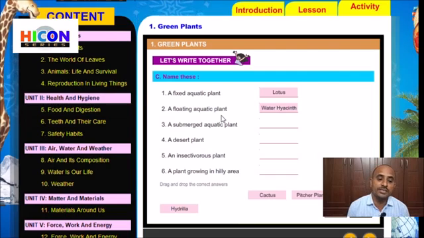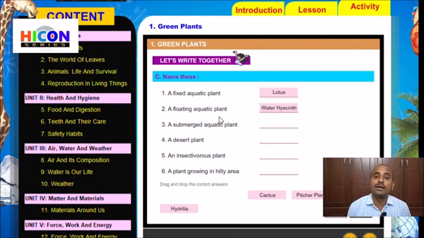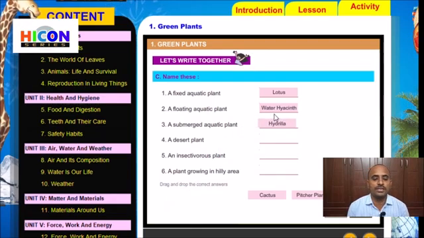That type of plants are called submerged plants. Examples for submerged plants are hydrilla and vallisneria, etc. Here hydrilla is given, so write the word hydrilla in the third sentence. The answer for the third sentence is hydrilla. It is a submerged aquatic plant.